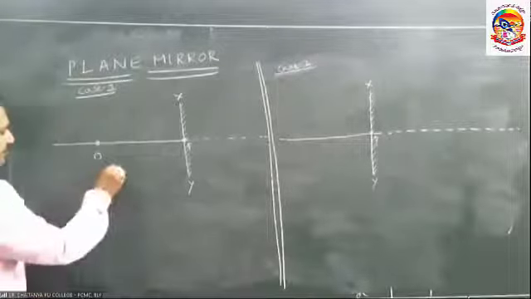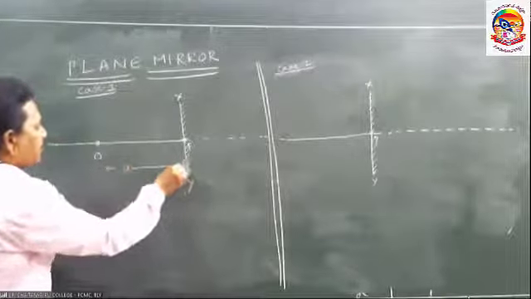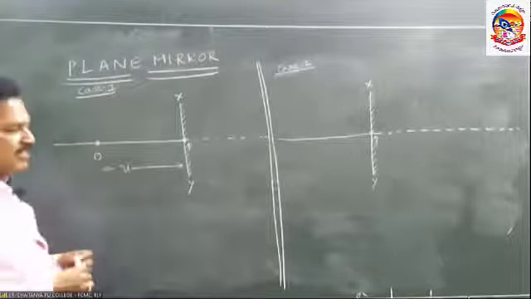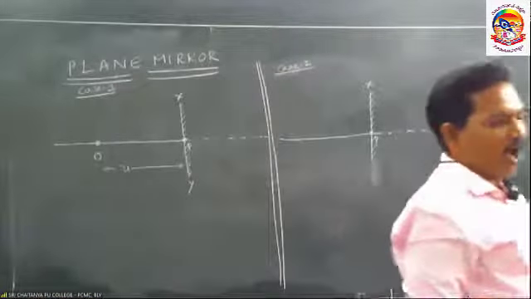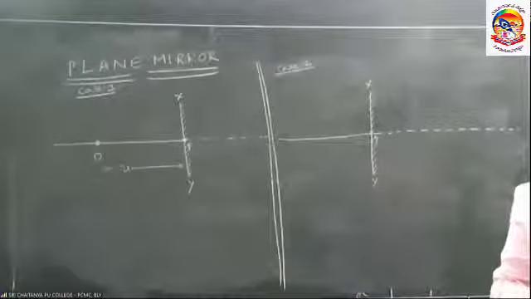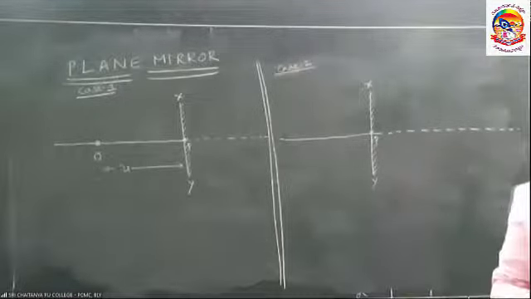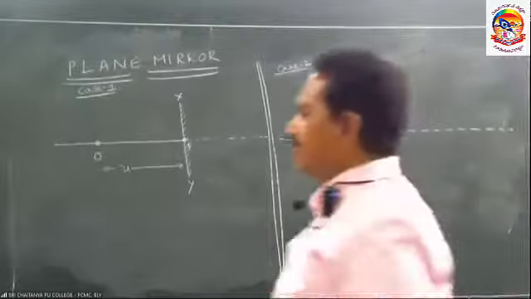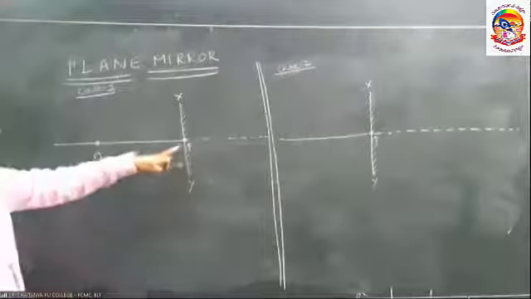Let us consider the distance of the object is some u. What represents u? U represents the distance of the object. The pole is just like origin in the coordinate system. All the distances must be measured only from the pole in case of mirrors. In case of mirrors, whatever the distances we measure, it is only from the pole.